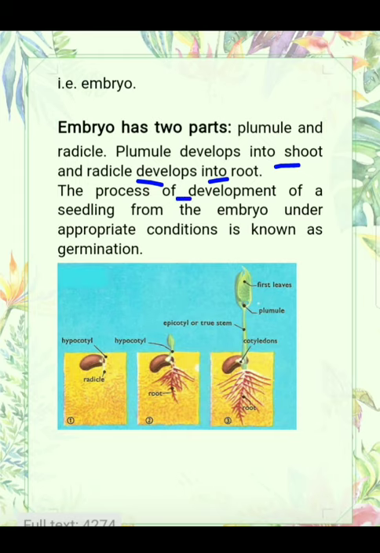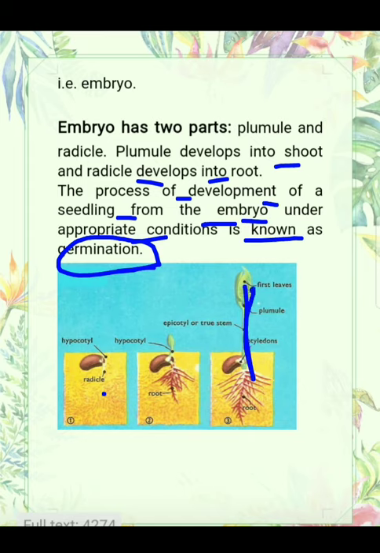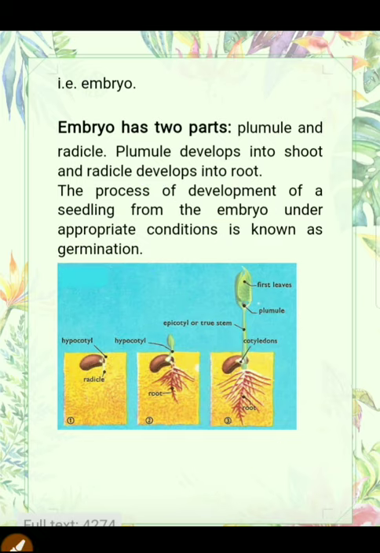Okay, now the process of development of seedling. Seedling is the small plant, which has small roots and small stems, developing from the embryo under appropriate conditions. This is known as germination. So germination is the process of development of seedling from the embryo. Embryo से seedling का develop होना, that process is known as germination. So this is all about sexual reproduction in flowering plants. In the next class we will discuss human reproduction. Thank you.